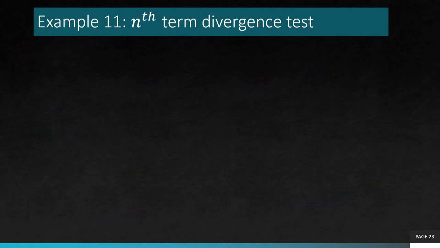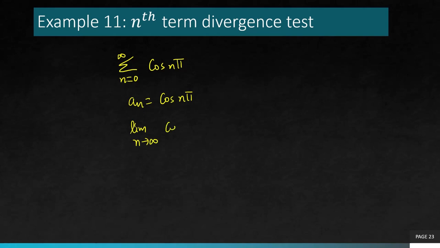So here we have the first example, which is example number 11 in total because we finished 10 examples of sequences, but it is the first example in this case of the nth term divergence test. So let's take this series, sum from 0 to infinity of cos n pi. So a_n is cos n pi. So compute the limit as n goes to infinity of a_n.